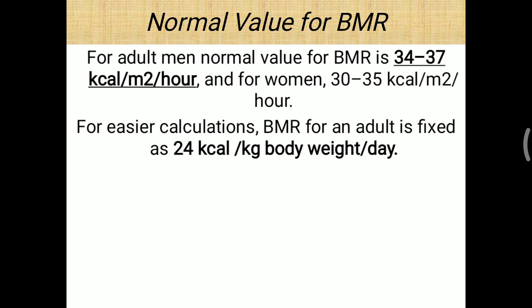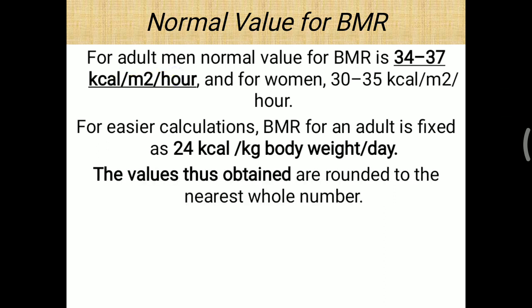Now for easier calculation, apart from that kilocalorie per square meter per hour, you can remember this BMR based on a fixed value, that is 24 kilocalorie per kilogram body weight per day. The per hour calculation is quite tedious work. Simply remember 24 kilocalorie per kilogram body weight per day, which is quite easy to calculate because it is per kilogram body weight, while it is tedious to work over the body surface area. So the value thus obtained is rounded to the nearest whole number. Simple, you have to remember BMR 24 kilocalorie per kilogram body weight per day.